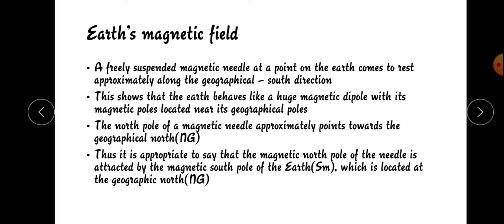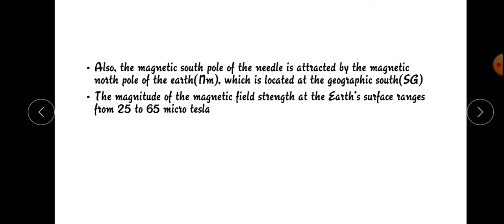The north pole of the magnetic needle points towards the geographical north, so the magnetic north pole of the needle is attracted by the south pole of the Earth, which is located at the geographical north, whereas the magnetic south pole of the needle is attracted by the magnetic north pole of the Earth, which is located at the geographical south.